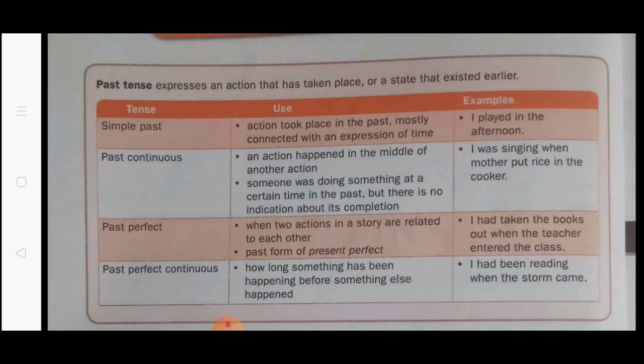Next is the past continuous. What do you mean by past continuous? It is an action happened in the middle of another action. Someone was doing something at a certain time in the past, but there is no indication about its completion. What is the example? I was singing when mother put rice in the cooker. So what is the meaning of past continuous? That means this tense is used to describe an action that went on for some time in the past. This tense is usually used when the action concerned was in progress when another action happened in the past. The example is, I was singing when mother put rice in the cooker.